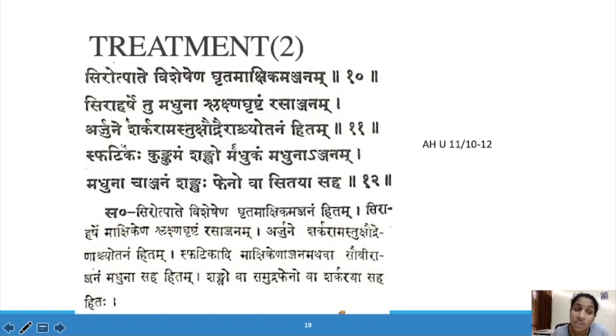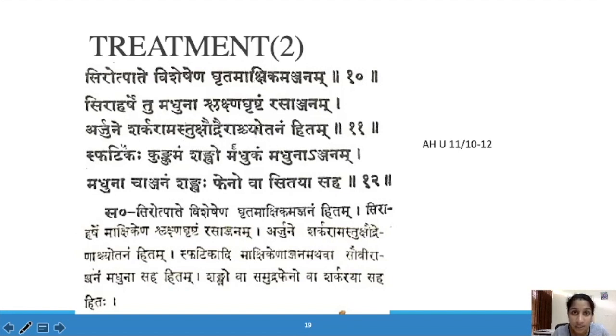In Sira Harsha, Harshetu Maduna Slakshna Krishnam Rasanjanam. Rasanjana mixed with Madhu, honey, can be given in Sira Harsham. In Arjuna, all these things are Arjuna Chikilsa. Arjune Sharkara Mastu Kshaudra Aschodanam Hitam.